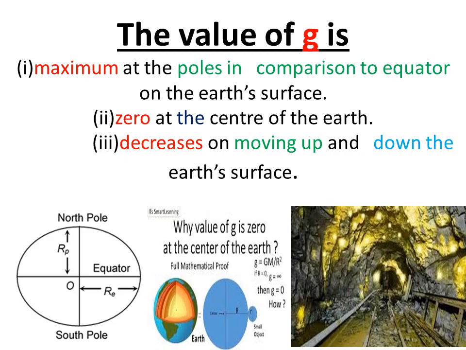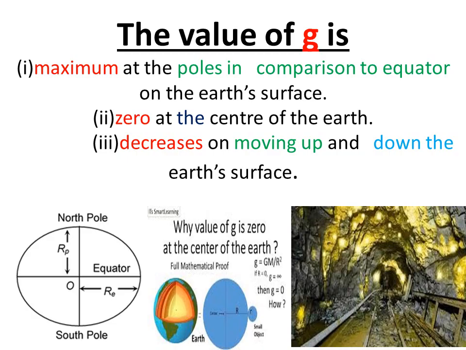Therefore this is just a calculation part that gives gravity value 0 at the center of Earth, because practically no tunnel is possible to dig through the Earth. Third, small g decreases on moving up, that is, on moving onto the hills small g value decreases, and it decreases also going down the earth.